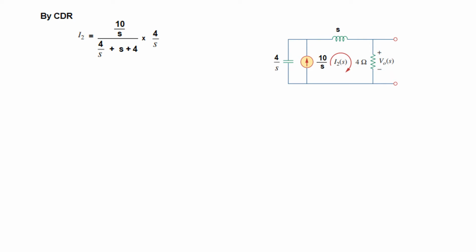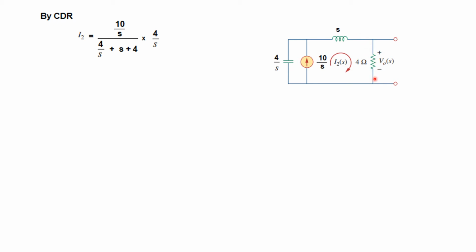So the formula, I hope you remember, is the total current divided by total impedance. So total impedance is this plus this plus this: S plus 4 divided by S plus 4, and then multiply by the opposite arm.